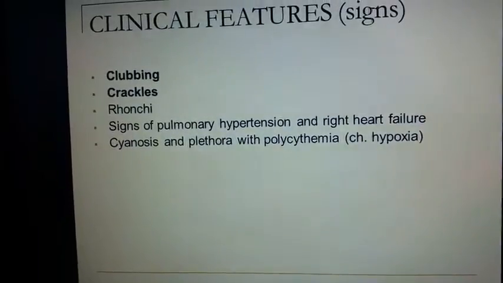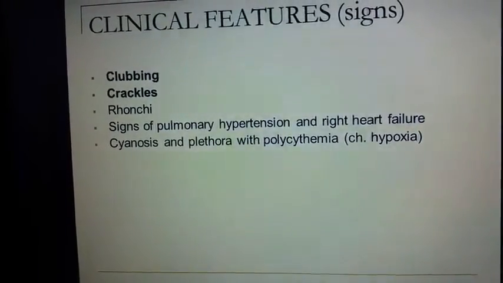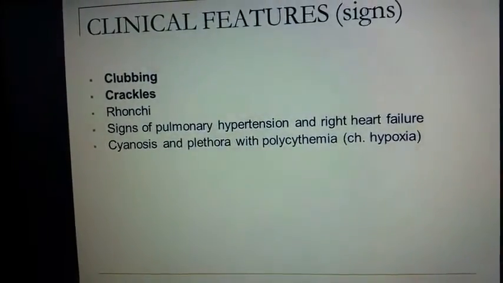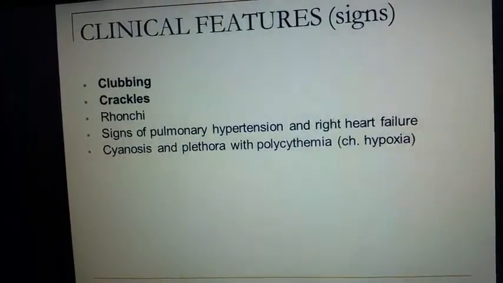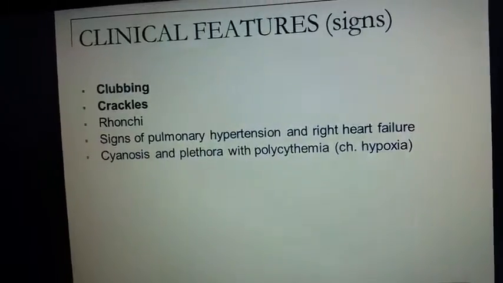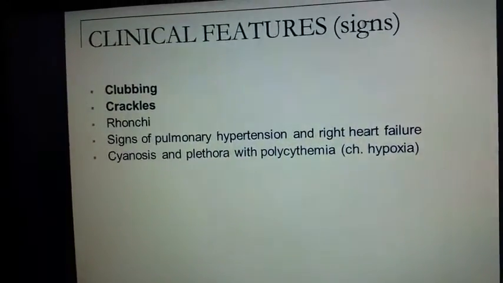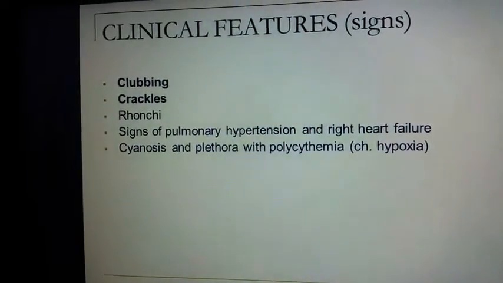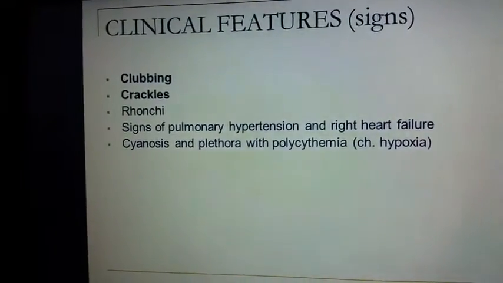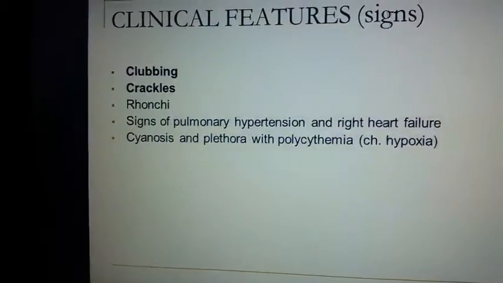On clinical examination, the patient will have clubbing and crackles. These are the two important signs. The patient may have rhonchi when there is bronchospasm, as well as signs of pulmonary hypertension and right heart failure. Cyanosis and plethora may be present due to polycythemia from chronic hypoxemia.